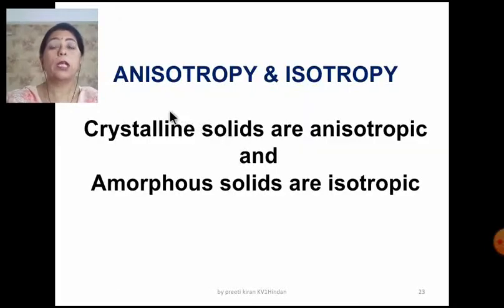Now, an important property: anisotropy and isotropy. This is very important from the examination point of view. The crystalline solids are anisotropic and the amorphous solids are isotropic. Now let me explain what these two terms mean.